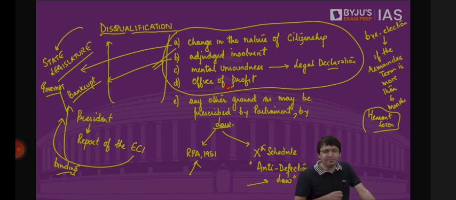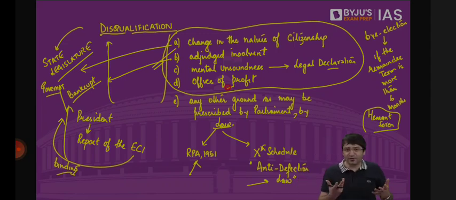BJP raised this issue vehemently and ultimately asked the governor of the state of Jharkhand that you have to disqualify Hemant Soren. The governor of Jharkhand said, I cannot decide on my own. I will have to refer this matter to the Election Commission of India. And whatever report Election Commission of India submits, I have to abide by that. That's binding on me. Election Commission was referred this matter. Election Commission submitted this report as well.